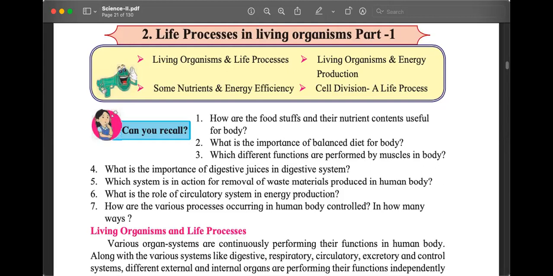सोचो सोचो. Maybe you know. Why do we need blood? Why do we need the blood to go to every part of the body? Why do we have this organ called heart, which is constantly pumping blood, whether we are asleep or awake, whether we are running or sitting? The heart never stops. If the heart stops, we may die.